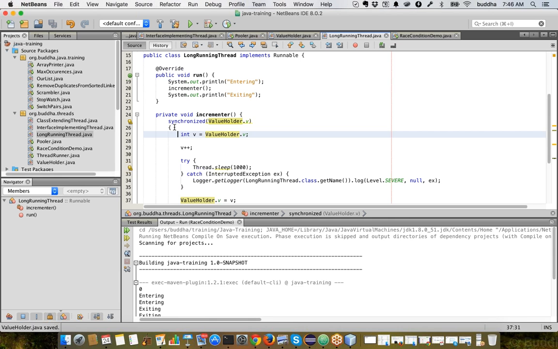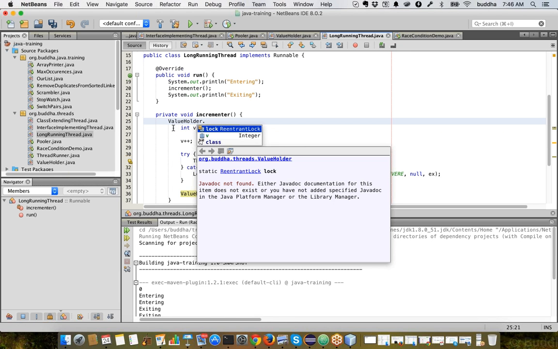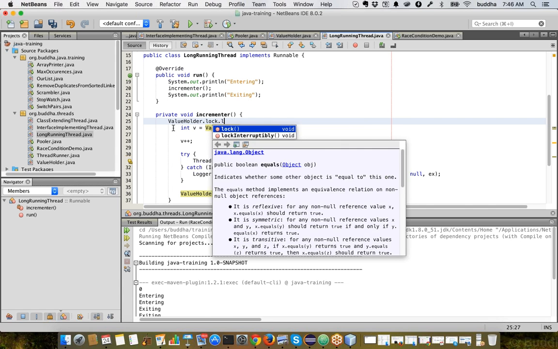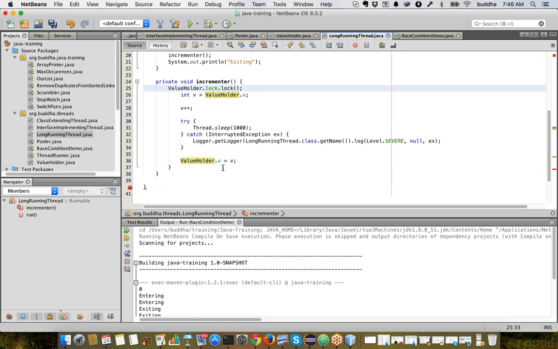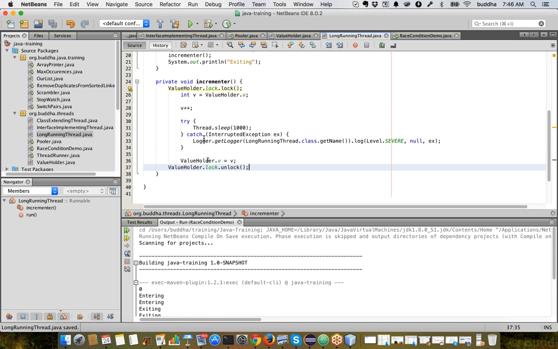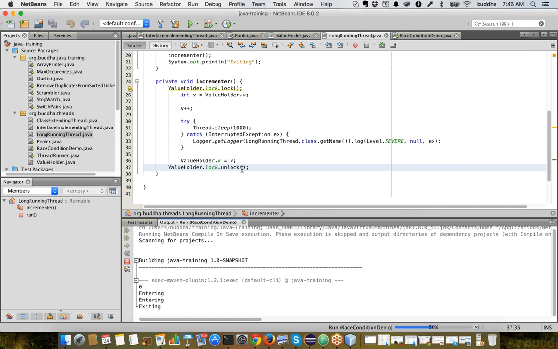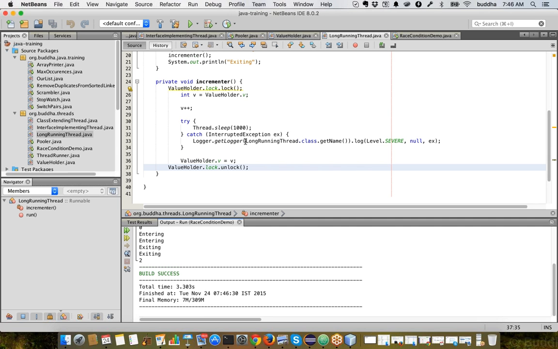Now instead of synchronized, we can say value holder dot lock dot lock, and then once we are done with it, dot unlock. So now this also achieves the same thing. We have locked it and then we are unlocking it once we are done with the updating process. So this is how we can solve this.